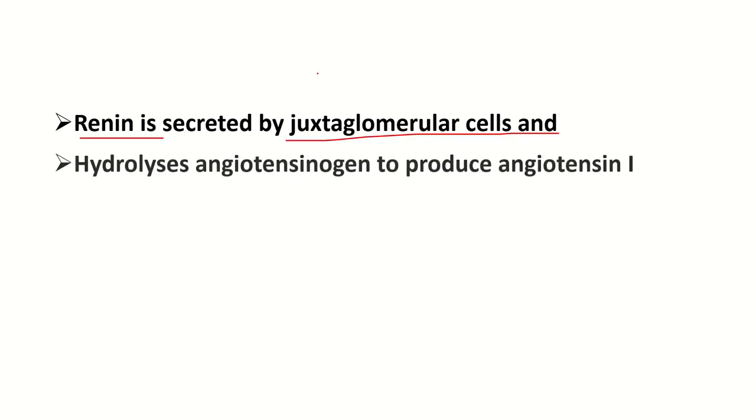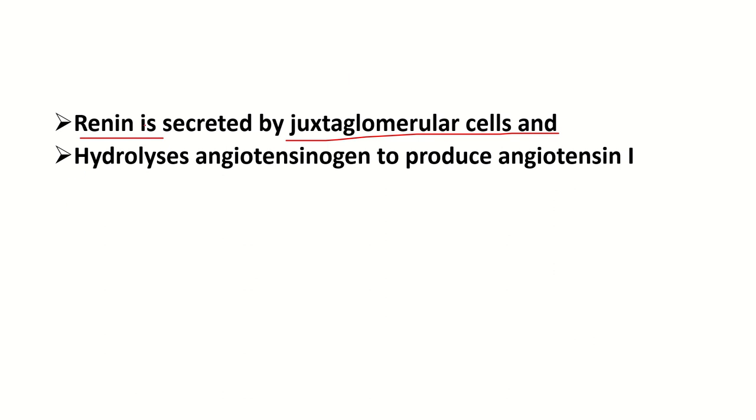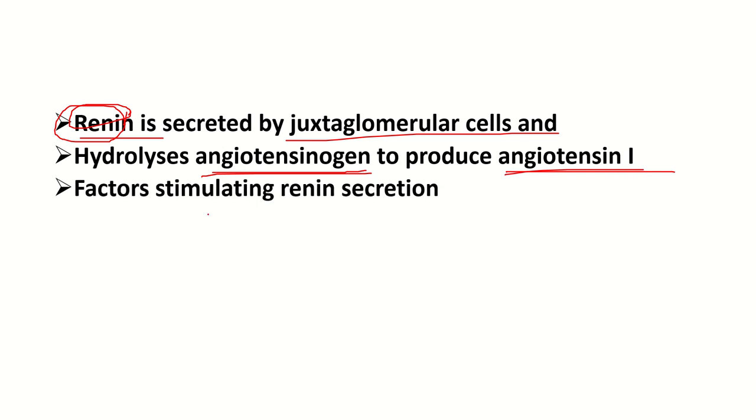So here we can see renin is secreted by the juxtaglomerular cell of the nephron, and renin hydrolyzes angiotensinogen to angiotensin 1. Then, factors stimulating renin secretion: here we can see hypotension.